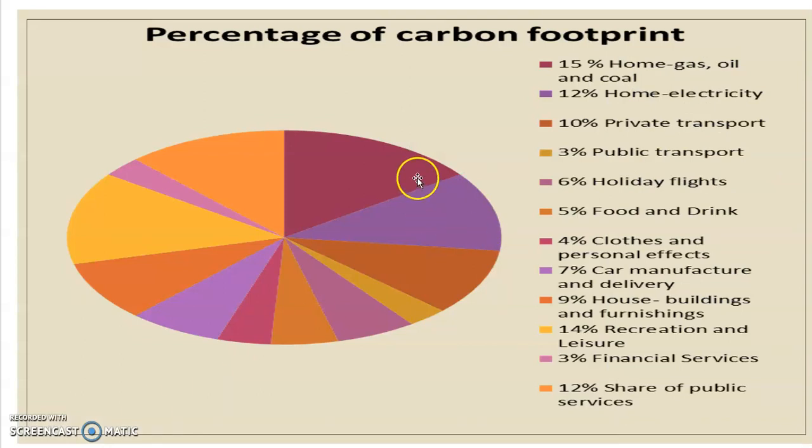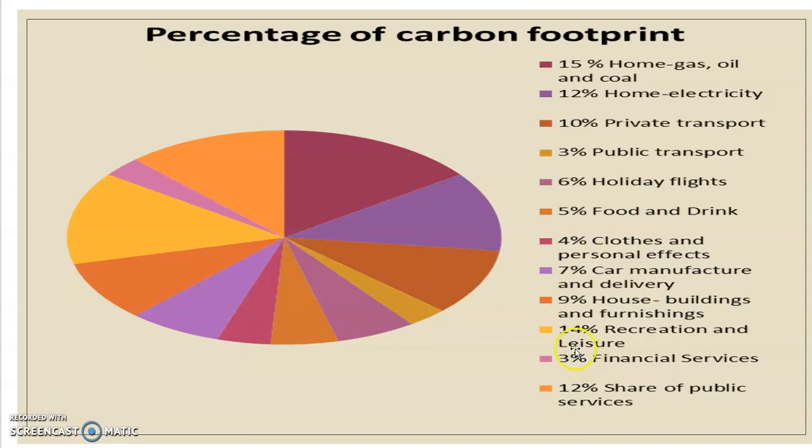This slide is showing by which activities and how much carbon dioxide is being emitted. Here you can see that 15% of the carbon dioxide is emitted by the use of gas, oil and coal we use in our houses. And 12% is coming from all the electric appliances we are using in our homes. And 10% is contributed by our private transport.